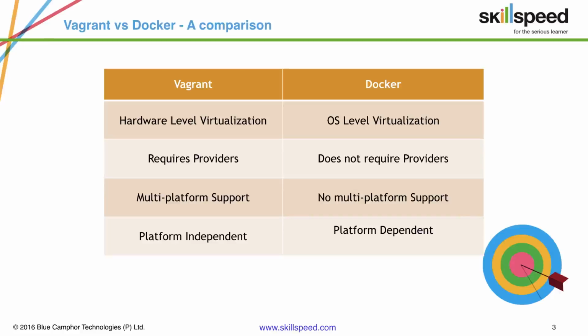We do have something called Docker Toolbox or Docker for Mac, but technically speaking, that's not exactly Docker for Mac or for Windows. There is a level of abstraction which you need to understand. Essentially it is working on a virtual machine on which it gets installed. So technically the abstraction level of OS is happening only on Linux, even though it is running on Mac. That is the reason we call it platform dependent.